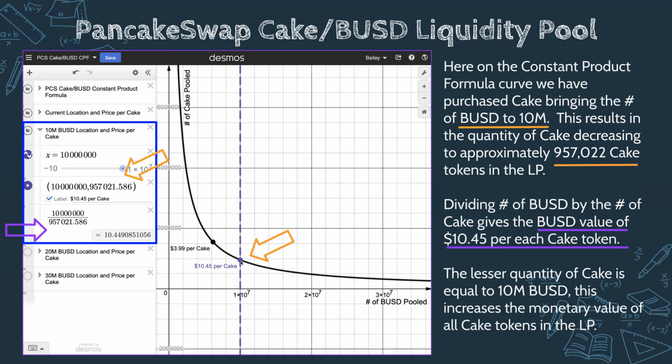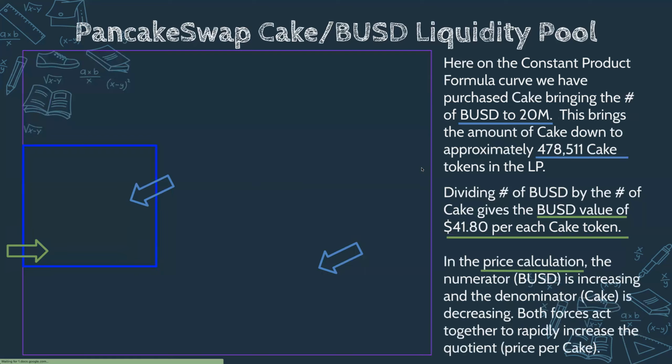All right, and then when we do that, we can then divide, and we're going to notice that we have a much higher price for each cake token. All right, and each cake token would be about $10.45 if we brought the total of BUSD in the liquidity pool up to $10 million, right? And that was a value that I just picked so I can kind of see the price appreciation there. And you can see that the quantity of tokens decreases, okay?